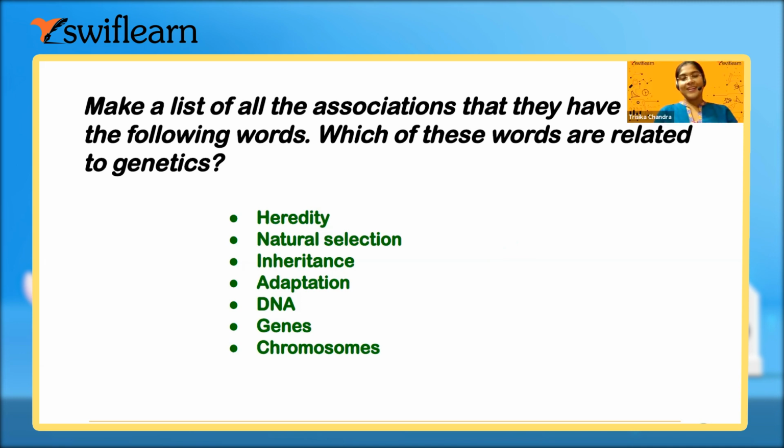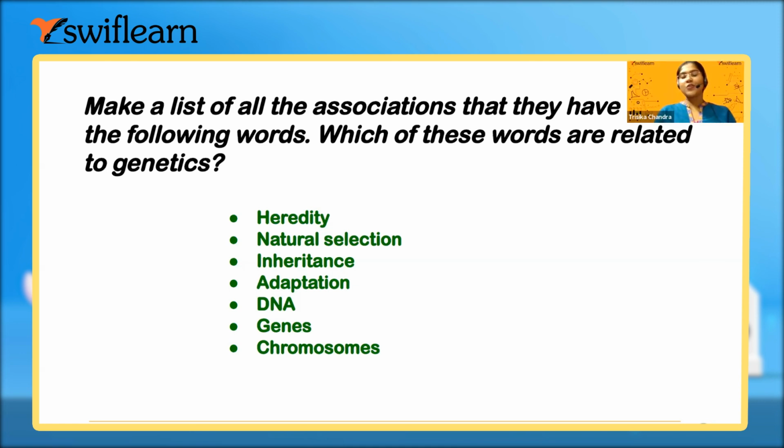Very good. So natural selection and adaptation are not included in genetics. Can you tell me in which branch of biology they are included? Ma'am, adaptation is for the plants and animals which adapt themselves according to their environment. Very good.